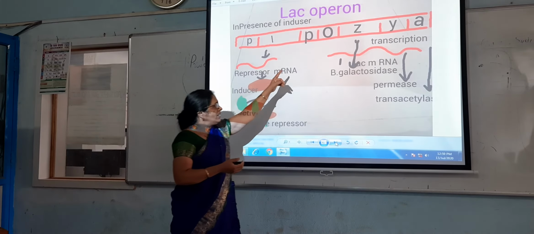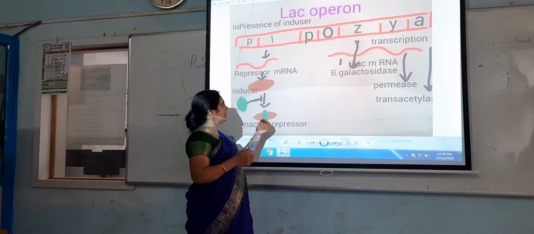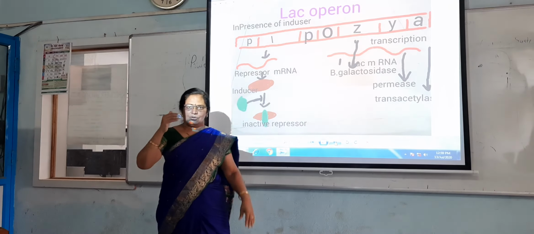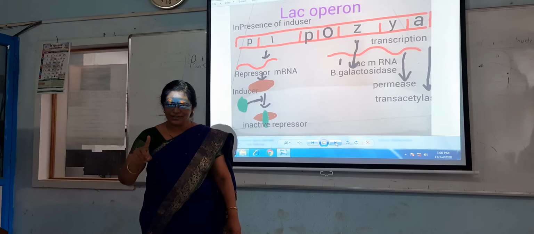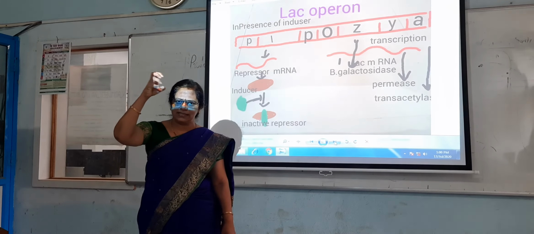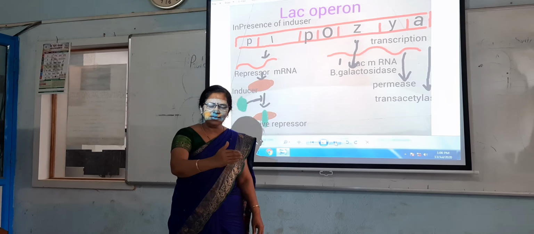And here the operator is blocked by the repressor protein, or not blocked by that repressor protein. Okay? So there are two stages. At the first stage, when the Escherichia coli is kept in the sucrose, the enzymes are not necessary.